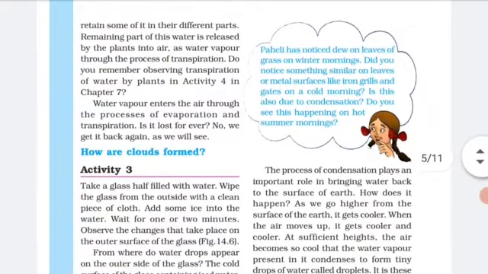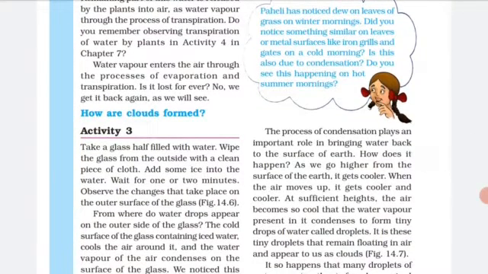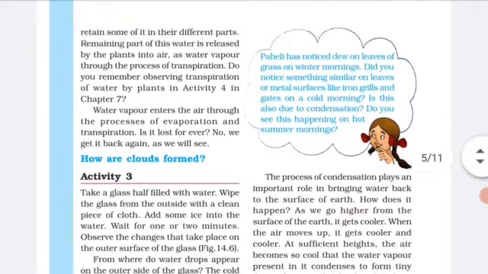So water vapor enters the air through the process of evaporation and transpiration. Now, in the next activity we will understand more. Till now we have understood one part of the water cycle, that is how water disappears. It disappears due to the heat of the sun. Now, next is how our clouds form.